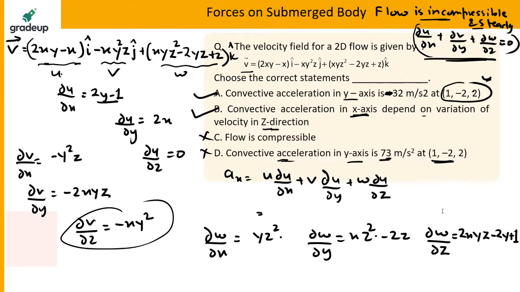The acceleration in the x direction will definitely be a function of the variation of the velocity in the z direction. Okay, that is also correct.